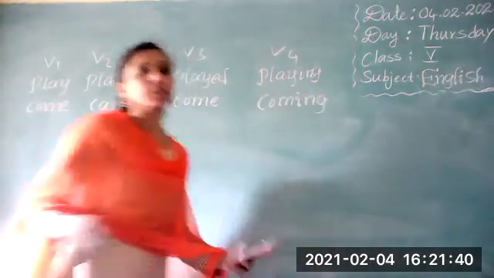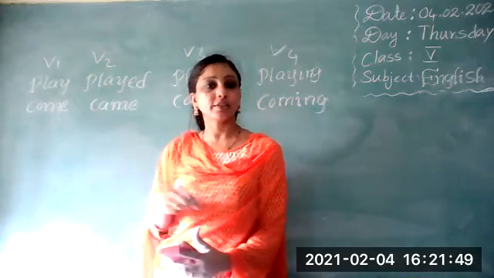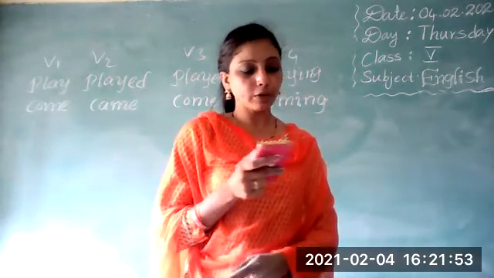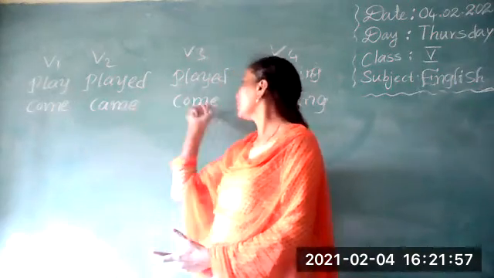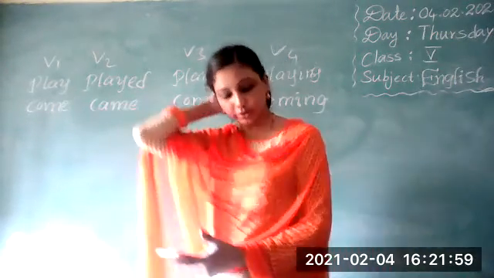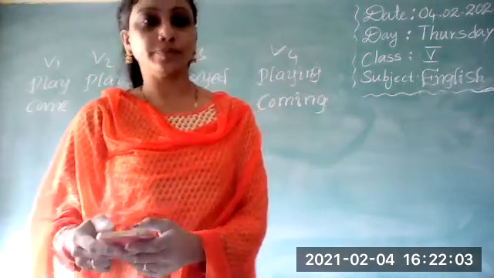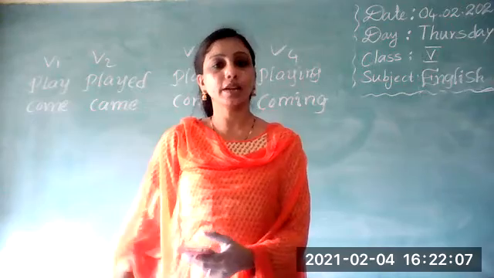So like that, you have verb 1, verb 2, verb 3 and verb 4. First, you have to study this table. After studying this table, you should answer the questions for the second bit. Look here, come is given. I already wrote come, came, come, coming. So that you have to write there. Do you understand? Like that, tell, told, told, telling.